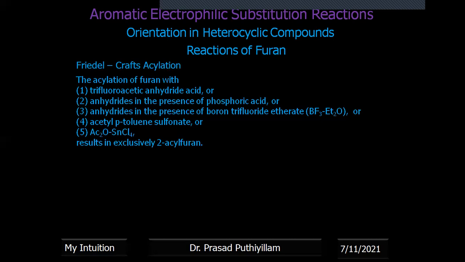Anhydrides in presence of phosphoric acid, anhydrides in presence of boron trifluoride etherate, acetyl paratoluene sulfonate, Ac2O, that is acetic anhydride, with stannic chloride, result in 2-acetyl or 2-acyl furan. After giving all that explanation, the reaction tells everything. Acetylation gives a product with an acetyl substituent at position 2.